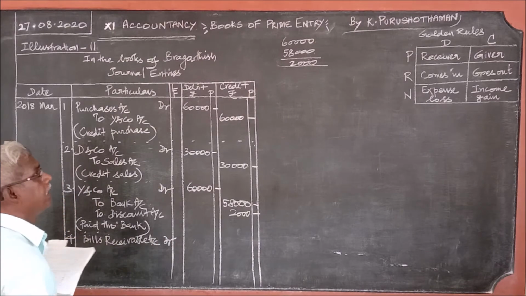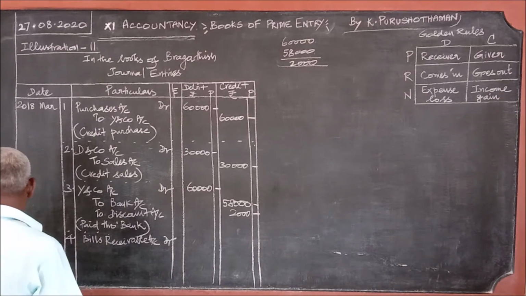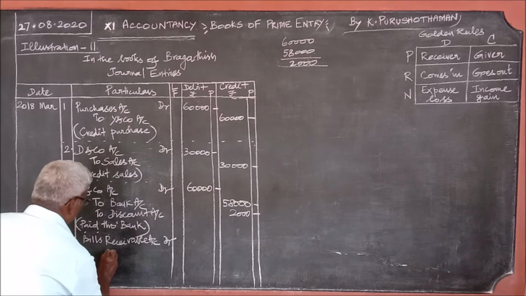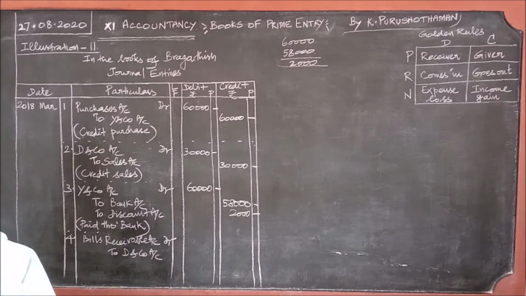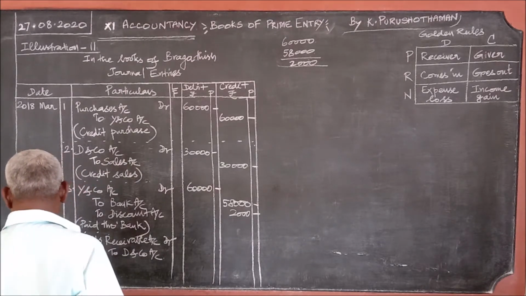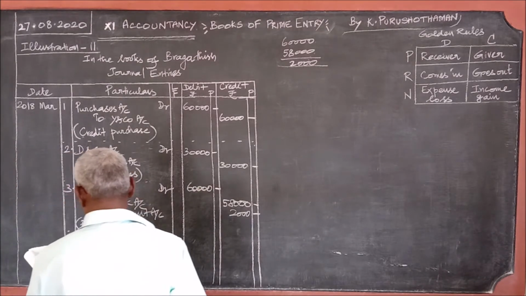Who is the giver? The giver is D and Co. To D and Co account. The amount is 30,000.